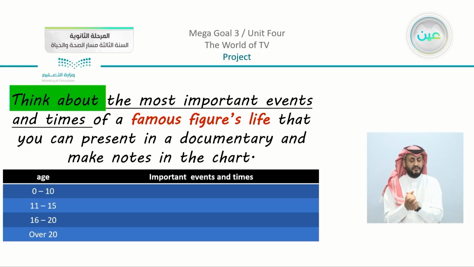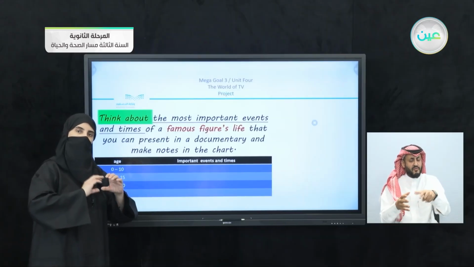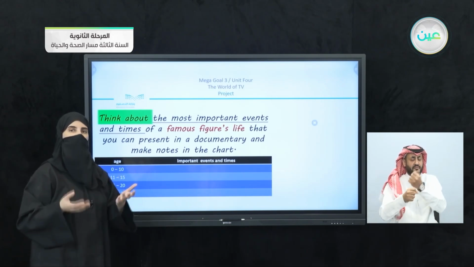So what are we going to do? We are going to use the chart that we have here. In the chart, you can see that we have here the age. Of course, we have here, as we mentioned, when we talked about influential people, that we talked about their youth and what they did when they grew up and what did they accomplish.